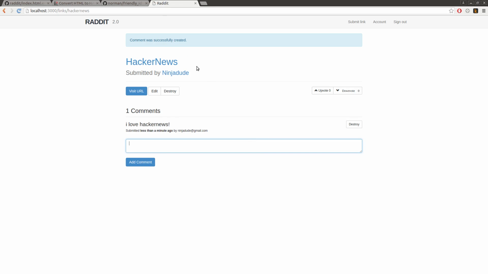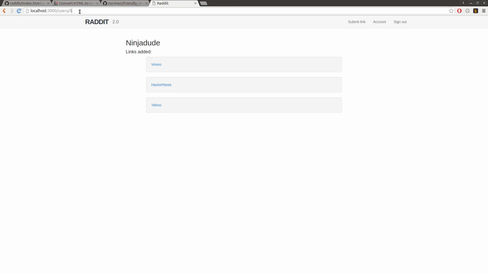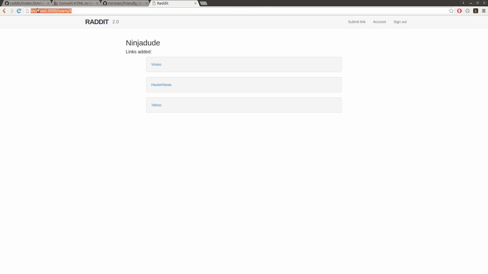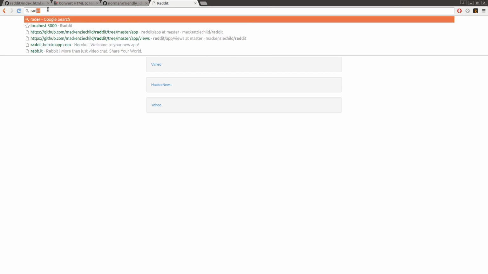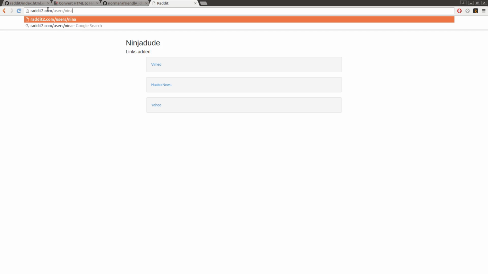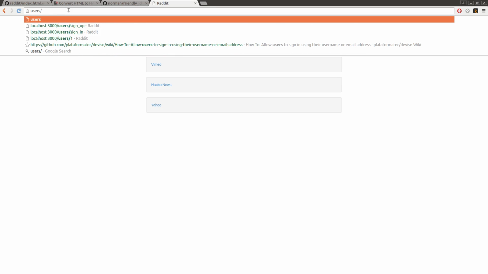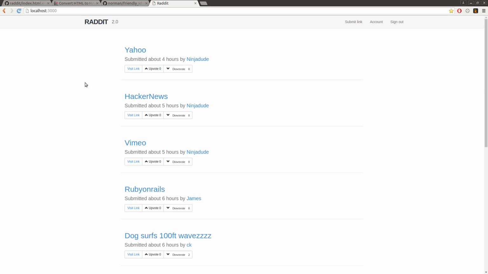It works. The next step, which is what we really want to get done after we fix that little bug, was to prettify or make these URLs a little friendlier so that it's submitted by Ninja Dude. And if you go to users, you can type in their name, and virtually, when you have a real domain, let's say you want to call this reddit2.com, you can do /users/Ninja Dude, and you'd be able to find your user. For now, we can't do that. We have to actually type users/ and a number, which is kind of lame. So let's go ahead and take care of that.